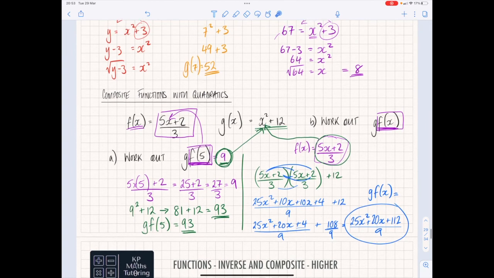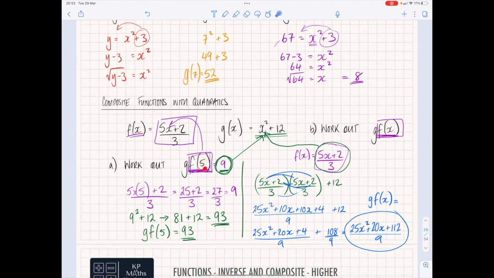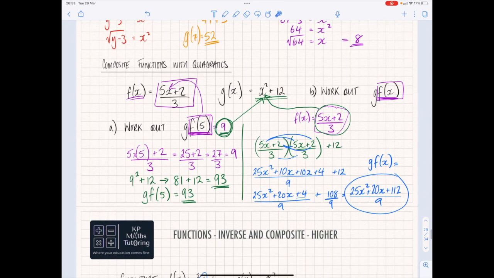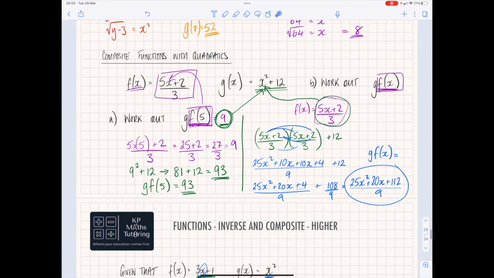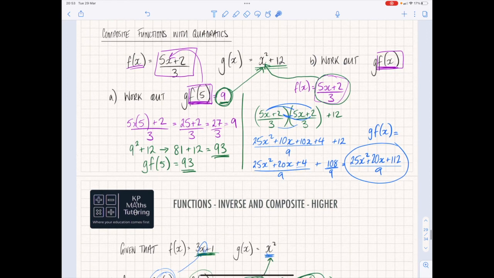And in these examples here, compound functions or composite functions, when you've got a value, substitute the value first of all, and then work out from there. Hope you found that useful. It's quite a complicated topic, but if you practice it and get your head around it, you can pick up quite a lot of marks just from starting your process in the exams with it.